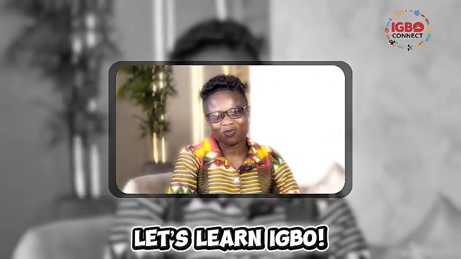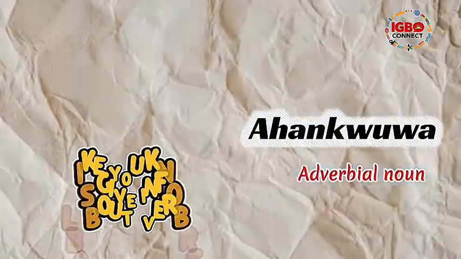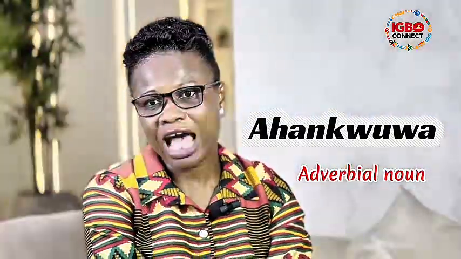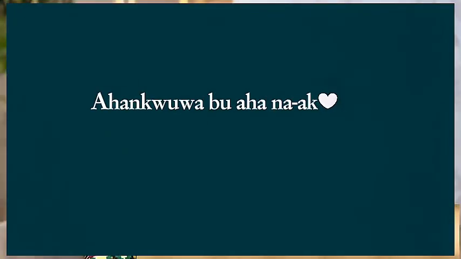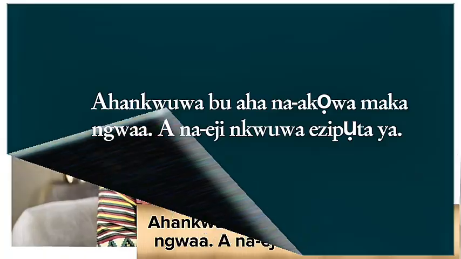Let's learn Igbo. So the next type of noun we want to talk about is Ahankwuwa. That's adverbial noun. Of course, you know adverbs give you more information about it. And so Ahankwuwa bụ aha na-akọwa maka ngwa. A na-esi na nkwuwa ezipụta ya. You usually get it. So what I just said is that